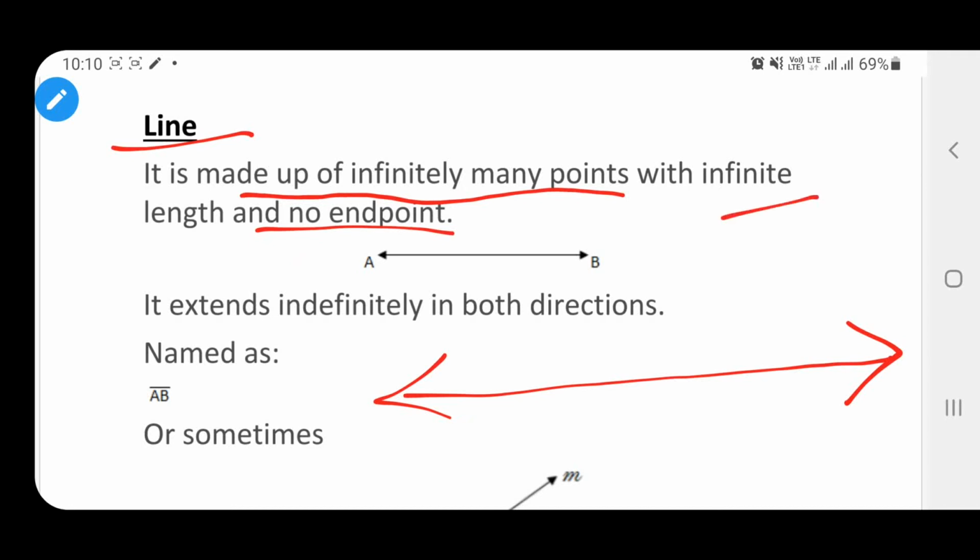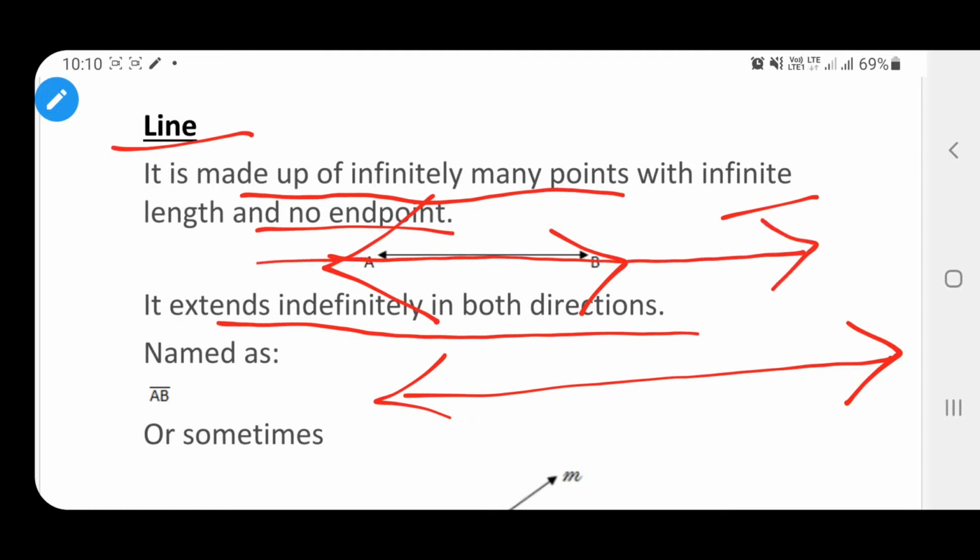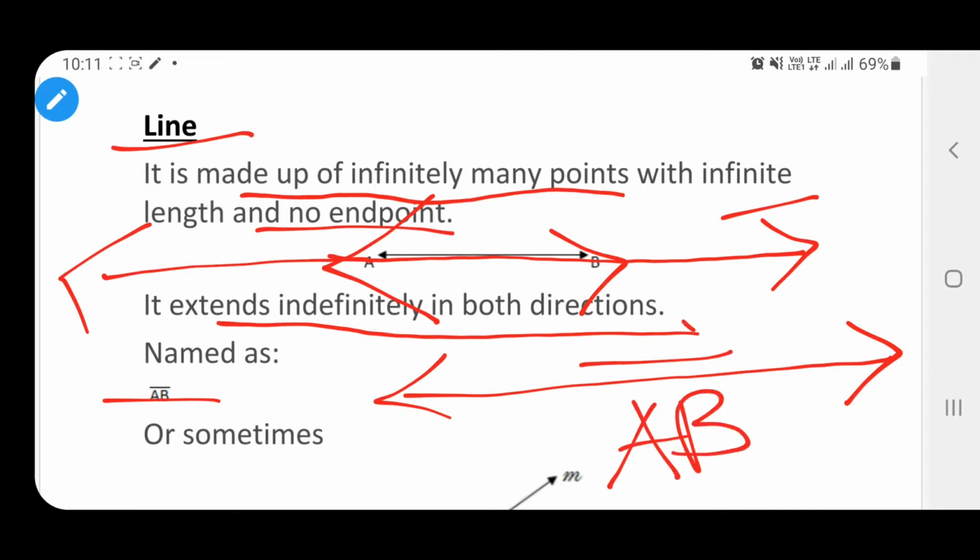If we say the distance between the earth and the sun, it still has a limit. But if we don't know the limit, then we call it a line. So line has no endpoints. It extends indefinitely in both directions. It just extends from both the ends, and it is denoted as AB, like this.